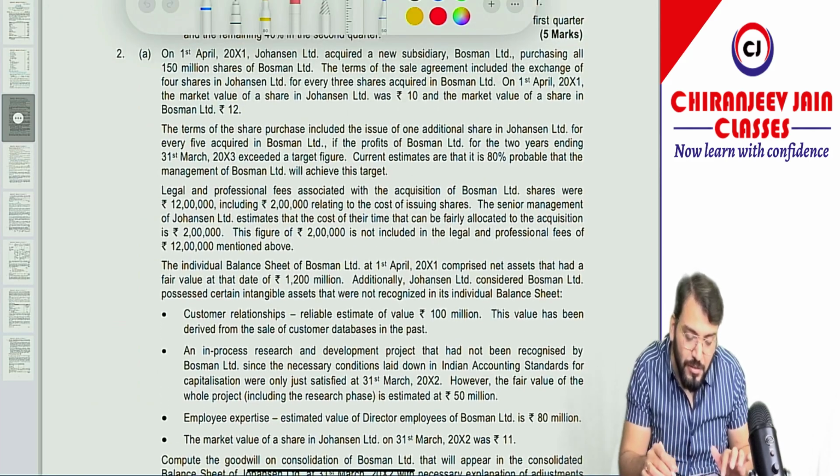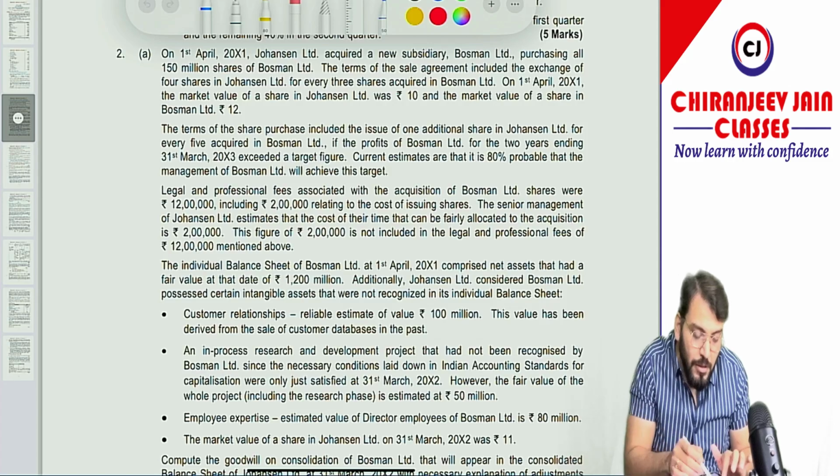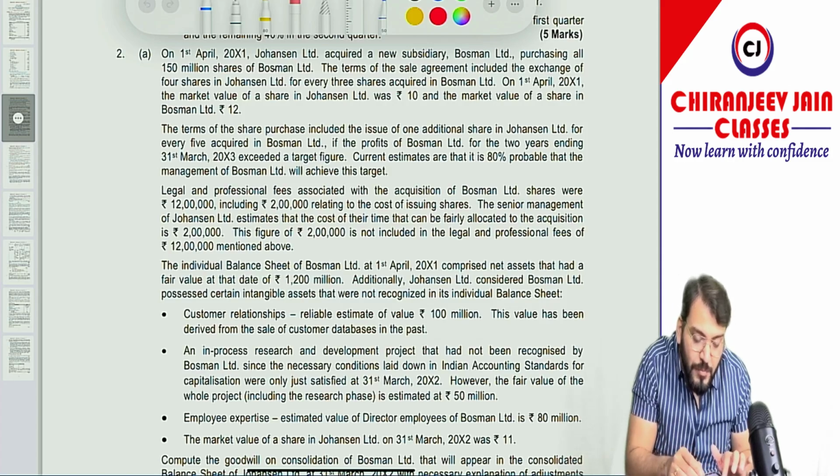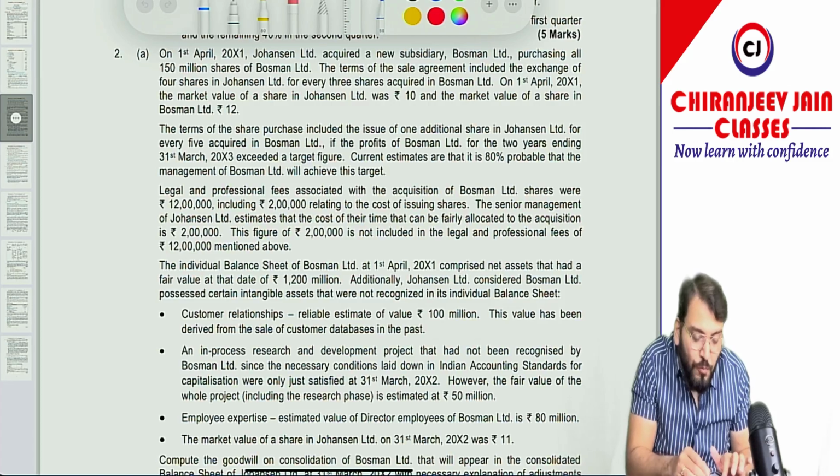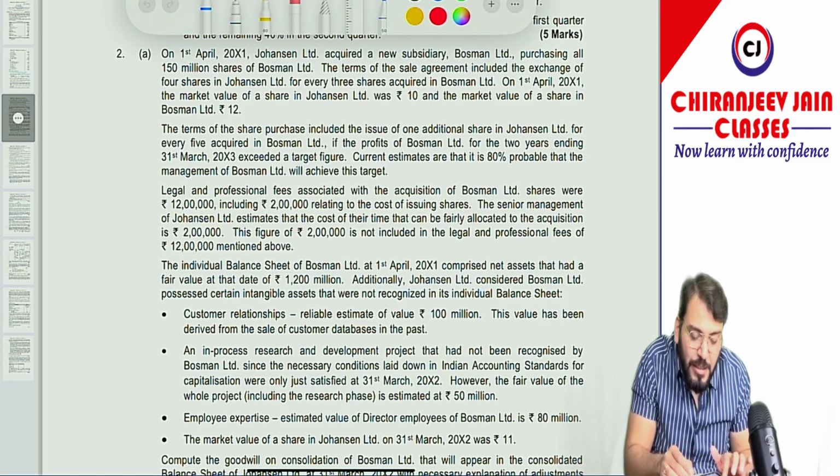You can see the similar question on 1st April 2001. Here Johnson Limited acquired a new subsidiary, Bosman Limited, purchasing all 150 million shares of Bosman Limited. The terms of the sale agreement included the exchange of 4 shares of Jonathan Limited for every 3 shares acquired of Bosman Limited. On 1st April 2001, the fair value is 10, fair value is 12. The terms of share purchase include the issue of 1 additional share of Jonathan Limited for every 5.